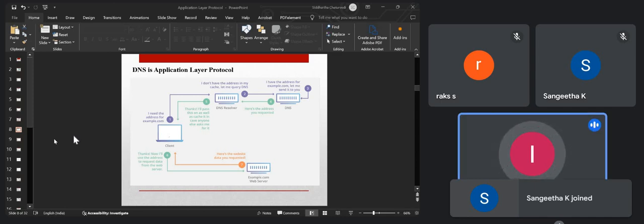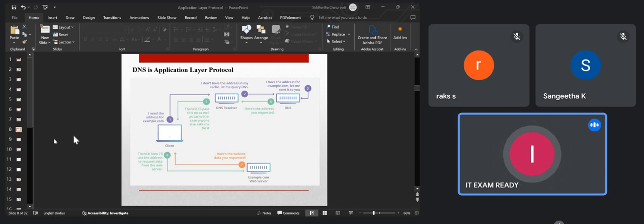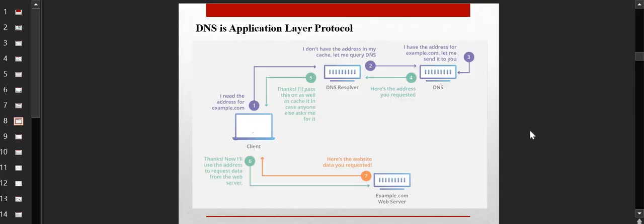Okay, so now let's understand DNS as an application layer protocol. So remember, DNS is an application layer protocol, and how it exactly works, we will see the detail of DNS. There are more than these number of steps which are currently shown. There are more steps, but this is a kind of overview through which you will be able to understand how DNS is working.